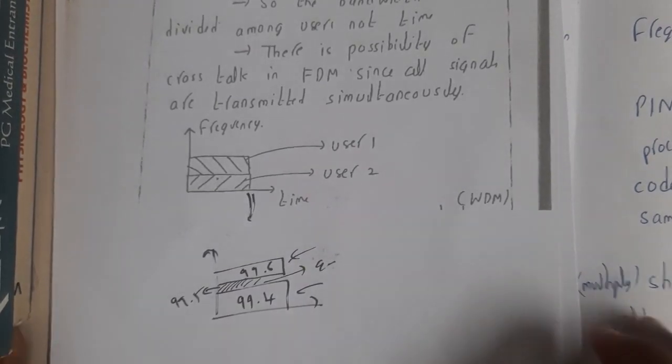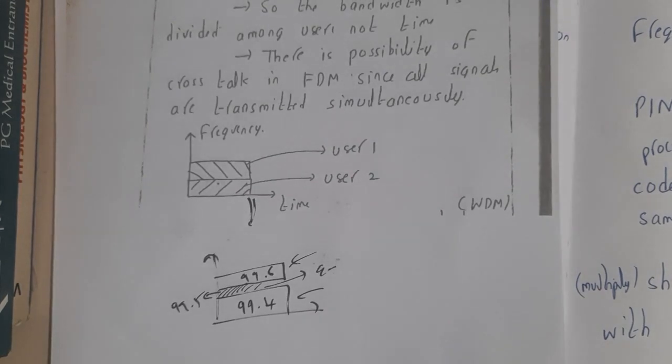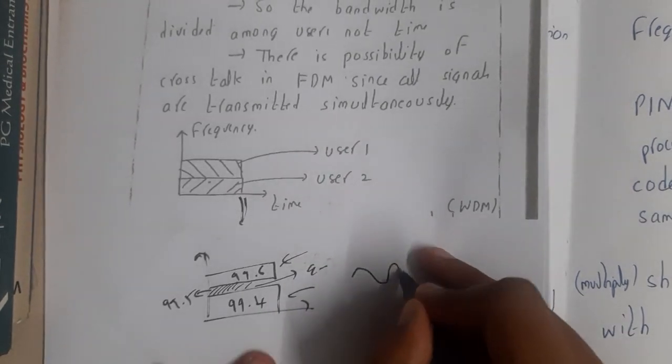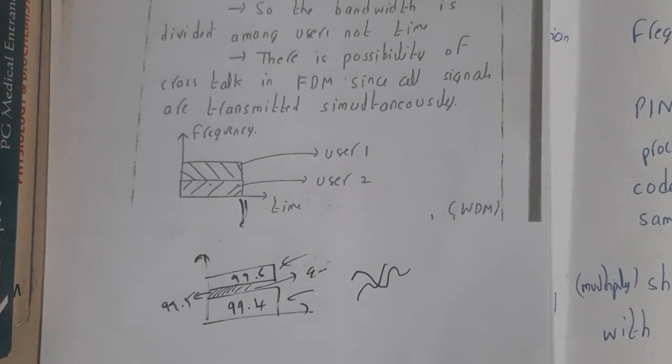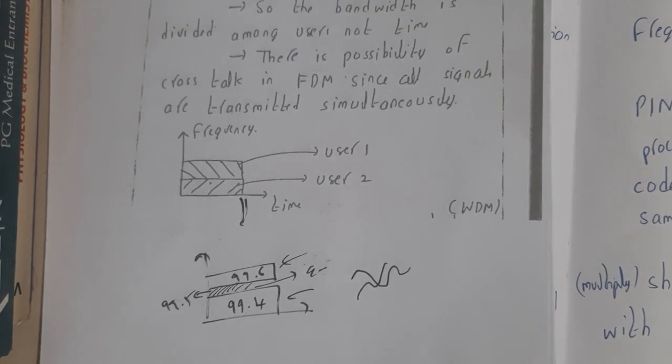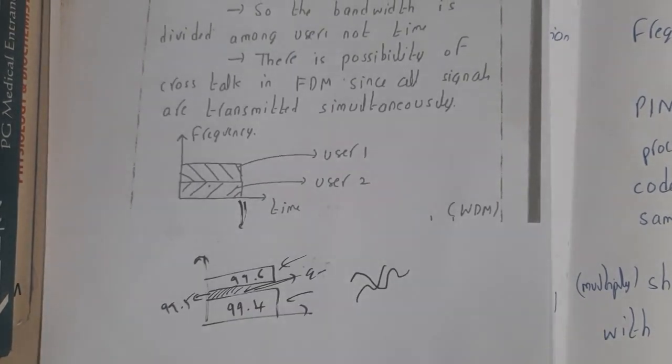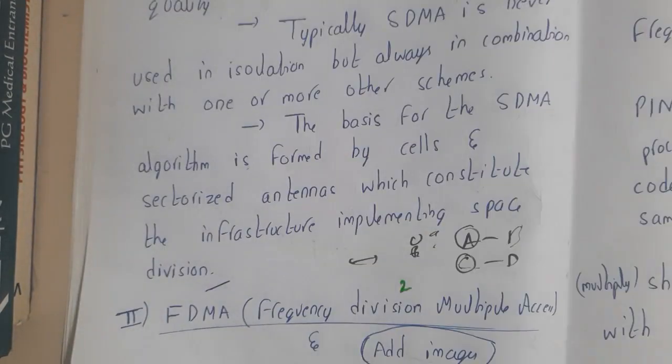Your question will be, what is this crosstalk? Crosstalk is nothing but the mixing of signals of one with another. To avoid that, we'll be using these guard bands, guys. I hope everyone got some basic idea on this.